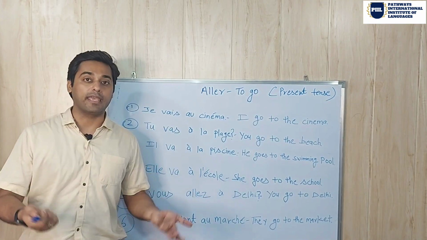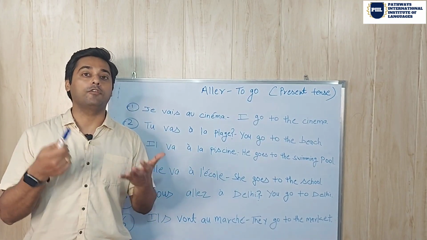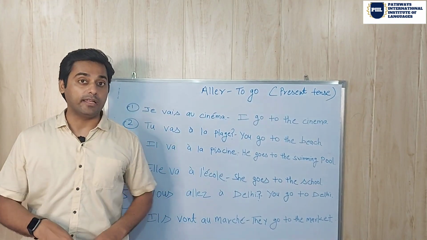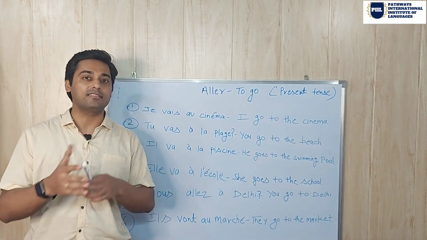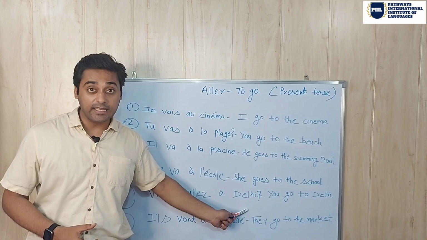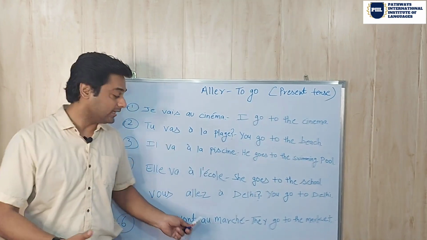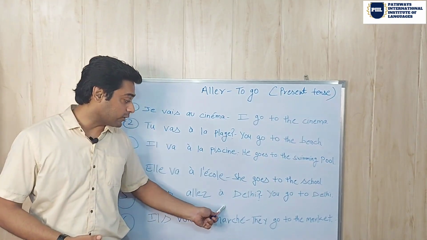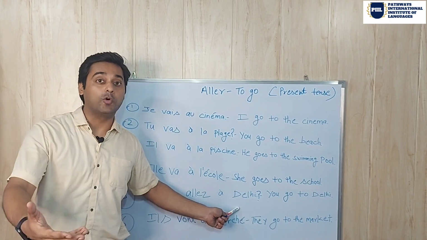Now again, if you want to ask any of your friends, like you are going to Delhi, again you can make this sentence in a very simple way by using this: Vous allez à Delhi. That means you are going to Delhi. Are you going to Delhi?